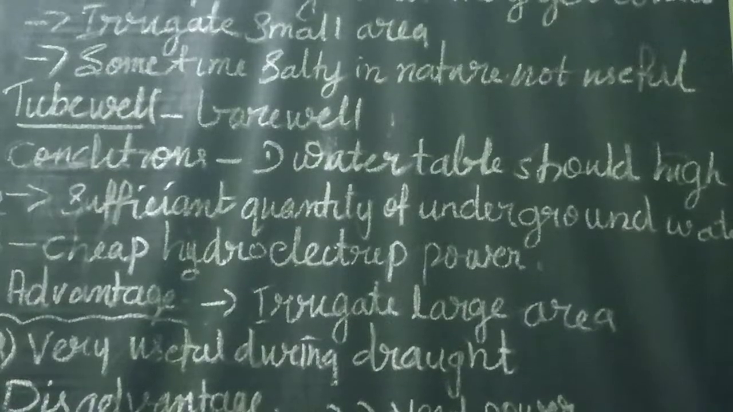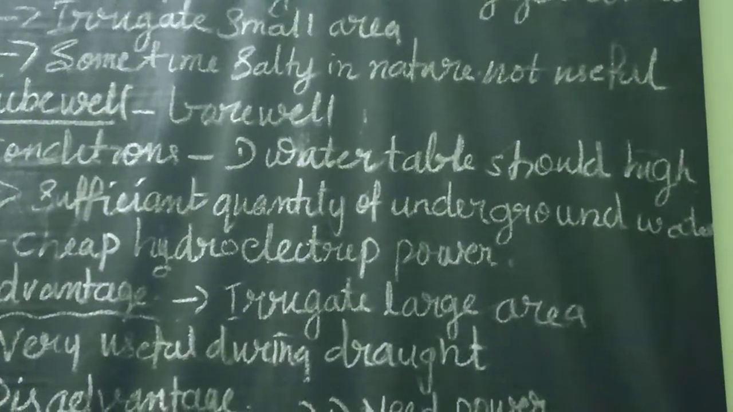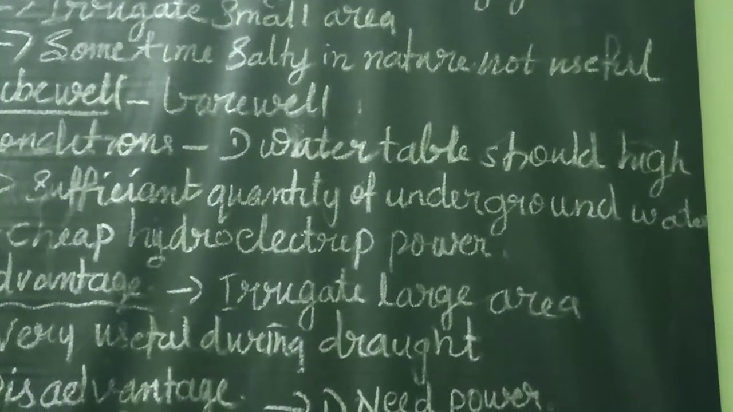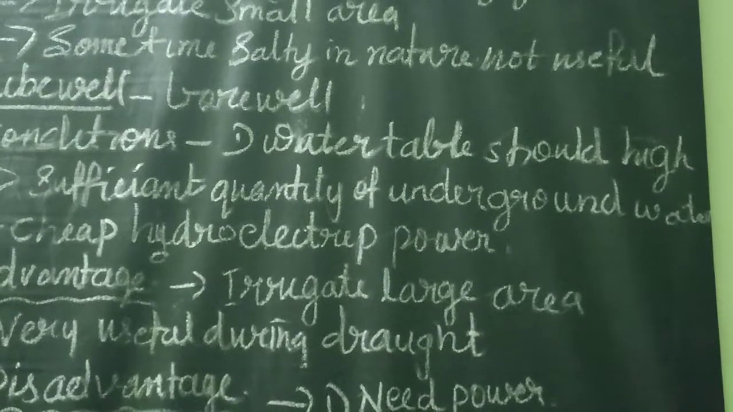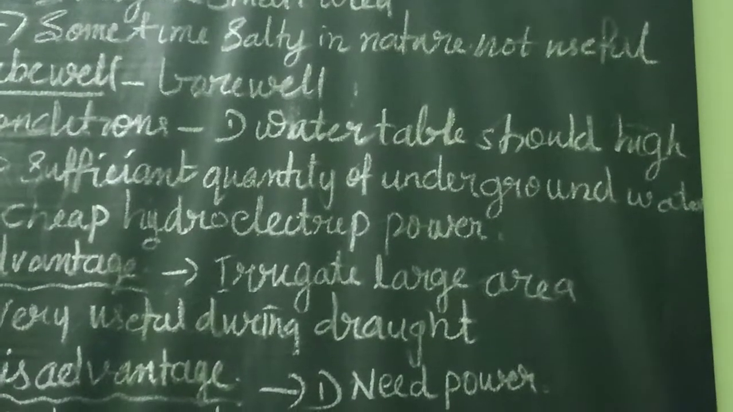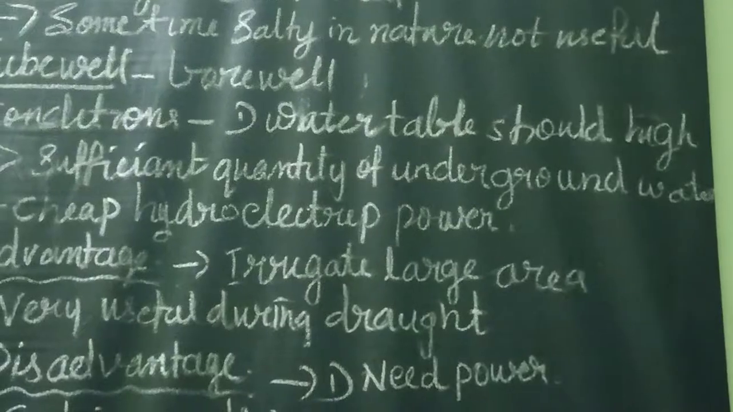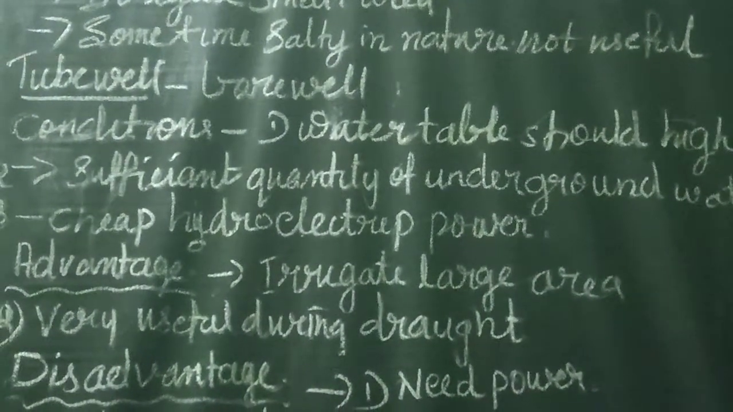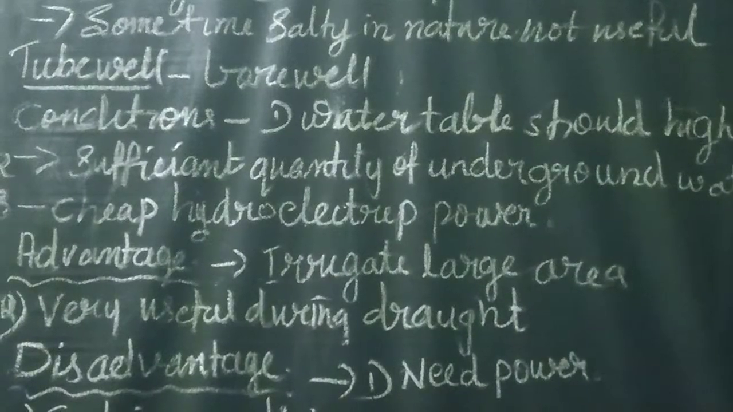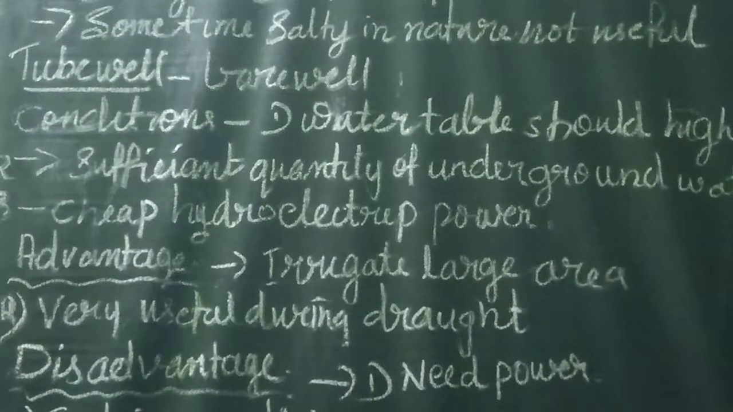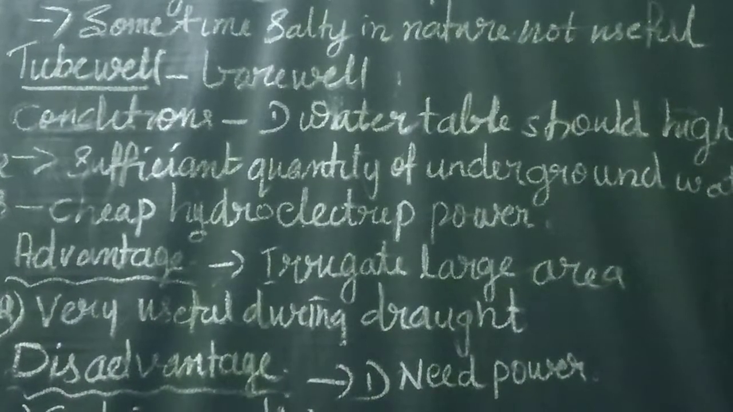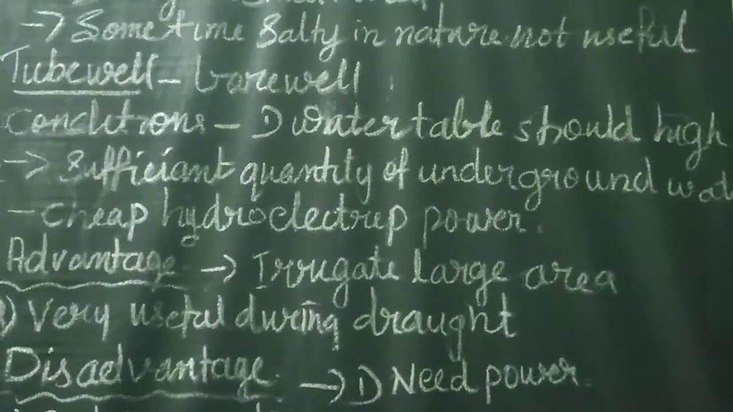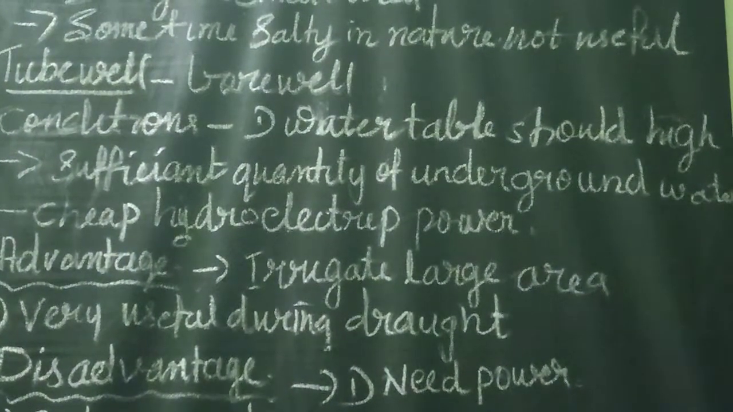Then the ground should be soft and covered with alluvial soil, so it is easy to dig as deep as required. The area must get adequate rainfall so as to replenish groundwater. Cheap hydroelectricity power should be available to draw the water through the tube well with the help of a pump.